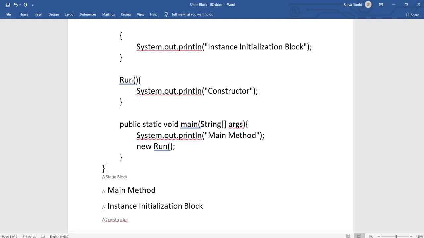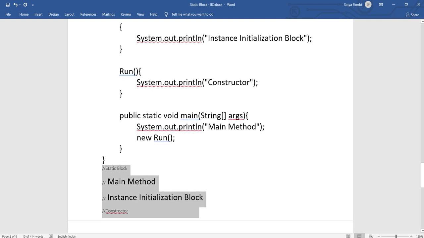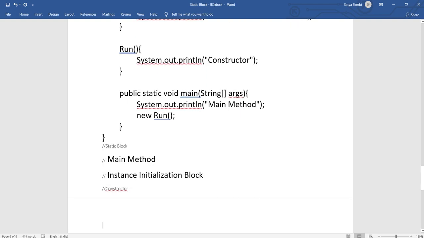This is the order of execution. We already saw an example, and in this question also we have discussed it. That's pretty much all about static blocks, instance blocks and static methods, the order of execution, and the number of static blocks and instance blocks. So we have discussed all the concepts around the static block. If you are appearing for an interview, hopefully this will be more than enough for static block concepts.